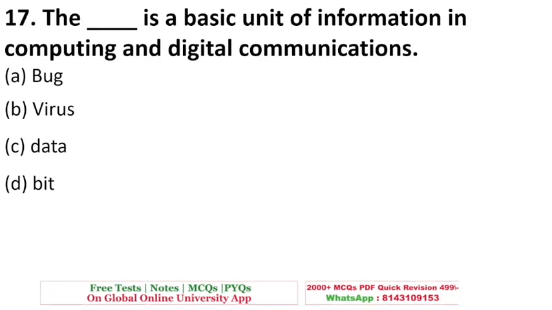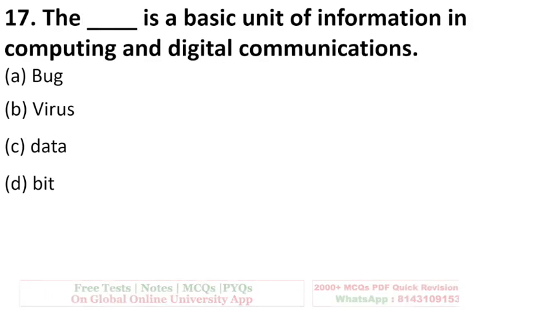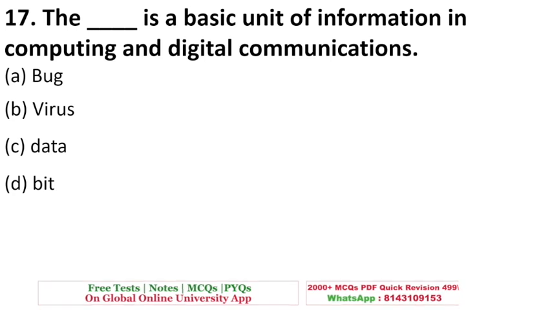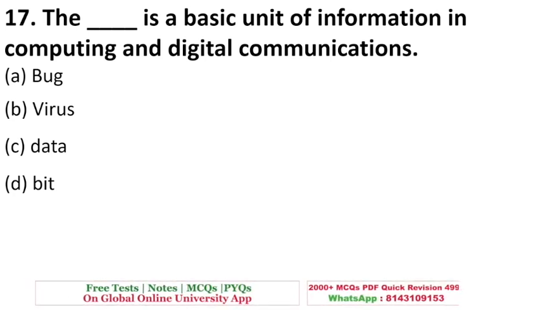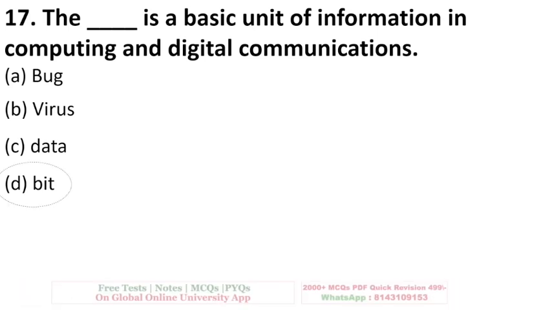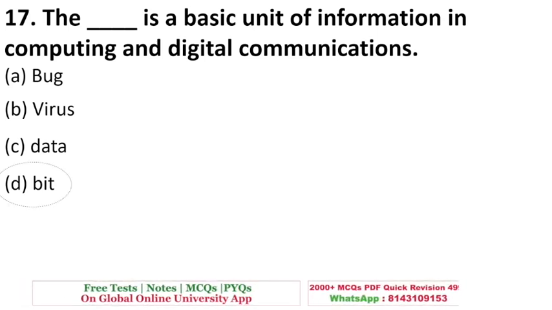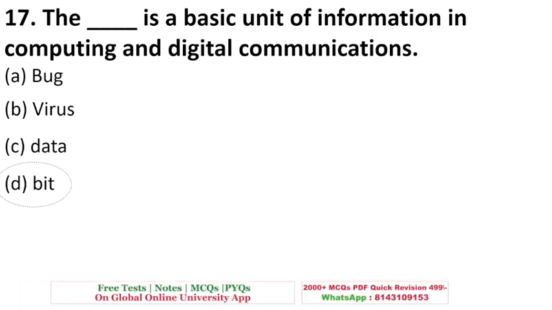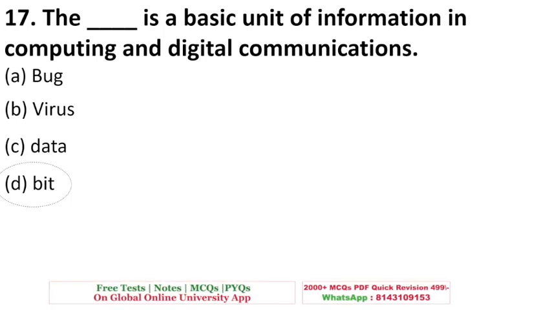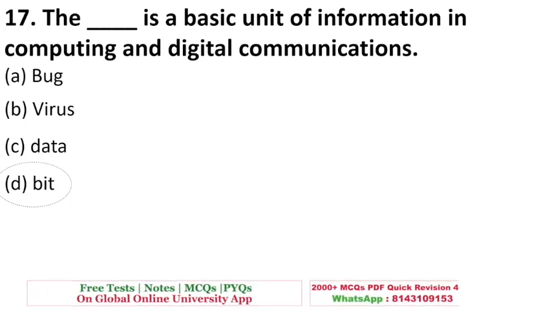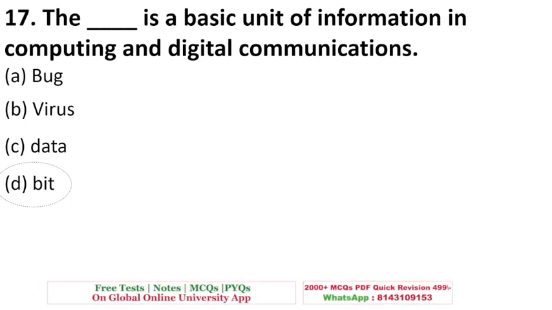Next is dash. The dash is a basic unit of information in computing and digital communication. This question is very simple. The right answer is option D. Bit is the basic unit. In one of the previous questions also I told you that bit is the basic or the smallest unit of information. Then comes bit, then nibble, then byte, then kilobyte, and megabyte, and so on.